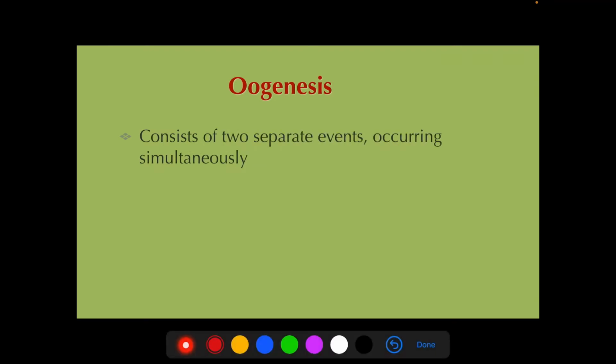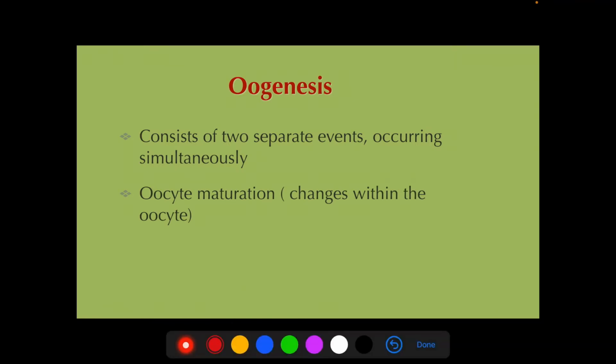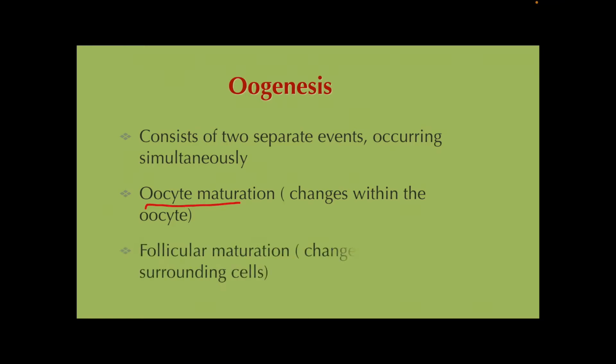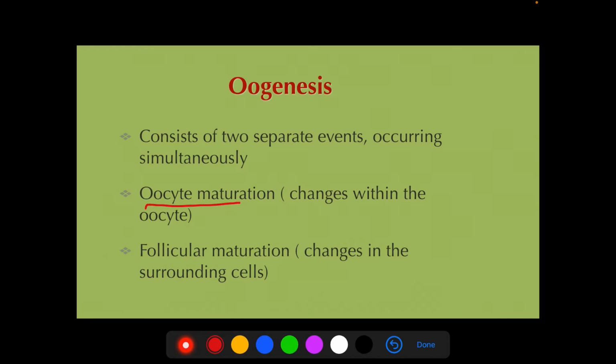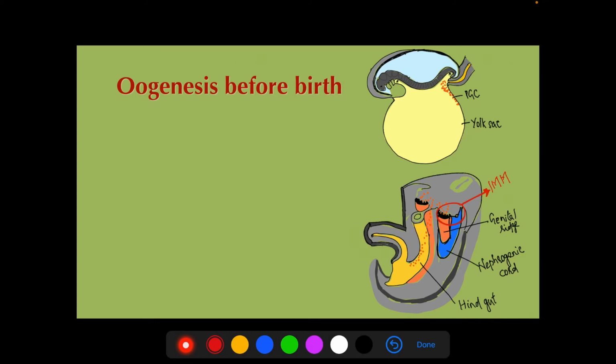Now oogenesis consists of two separate events occurring simultaneously. One event is the changes occurring within the oocyte itself, that is oocyte maturation. The other is occurring outside the oocyte, in the surrounding cells, the stromal cells, and that is called follicular maturation. So these two changes together are actually the process of oogenesis. Now, as I said, it starts before birth.